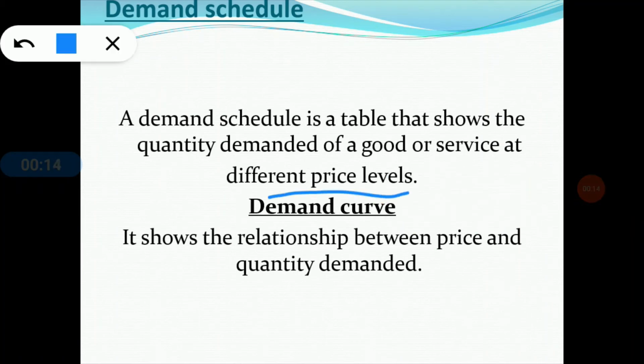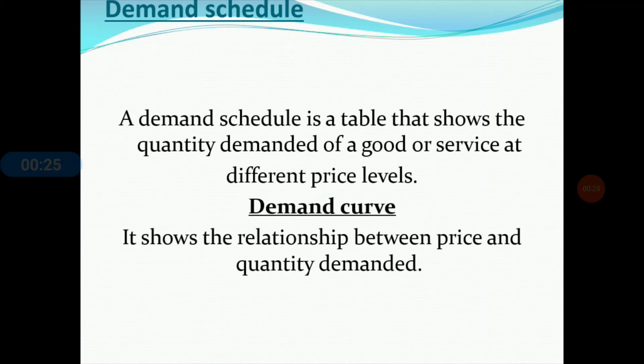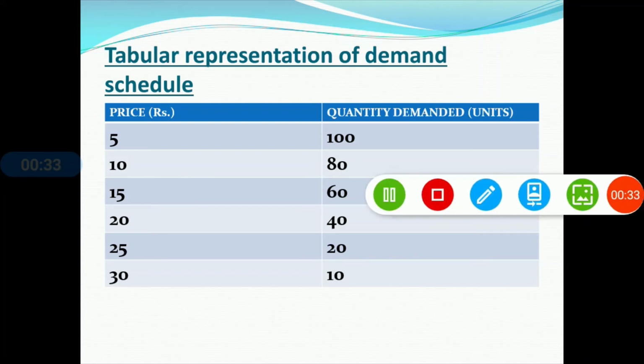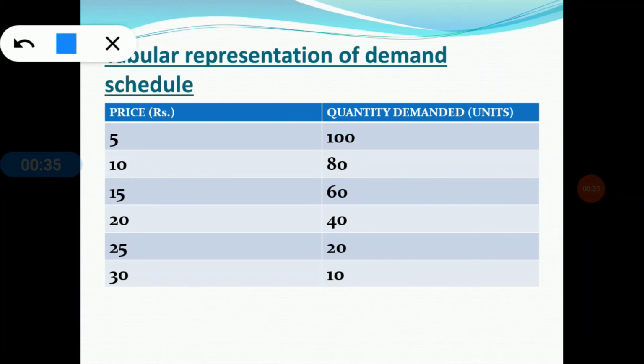So I think it will be more helpful and easier to understand with the tabular representation, and that's why we are going to the next slide. So here is the tabular representation of the demand schedule. For rupees 5, the quantity demanded is 100. For rupees 10, quantity demanded is 80. For rupees 15, the quantity demanded is 60.